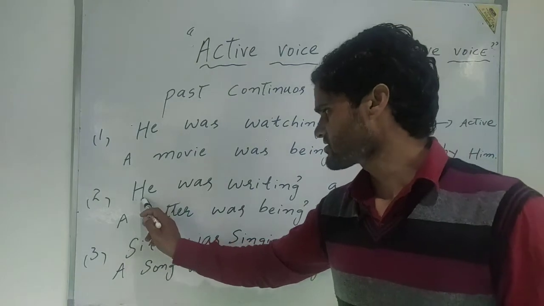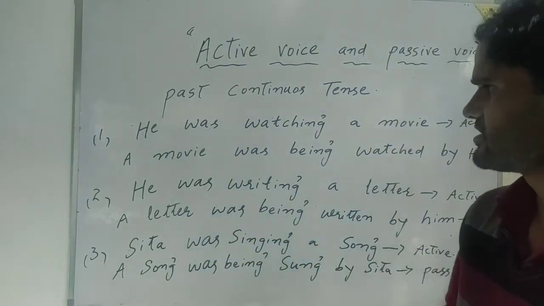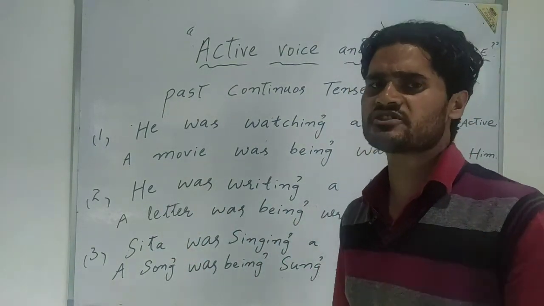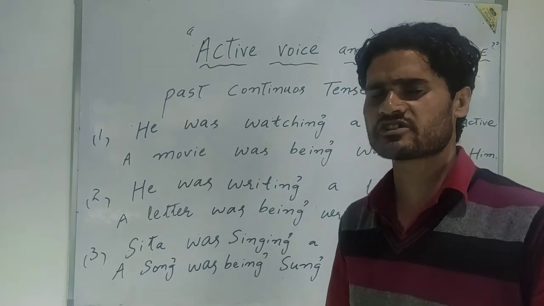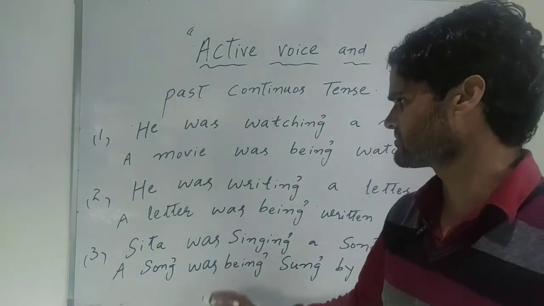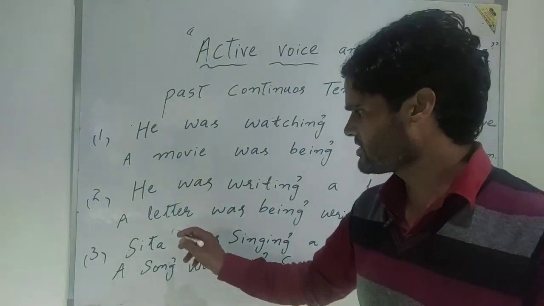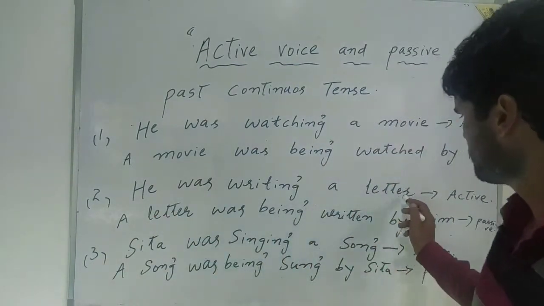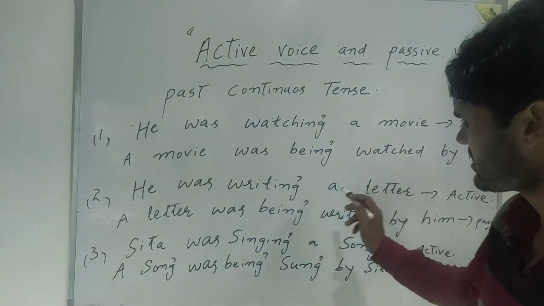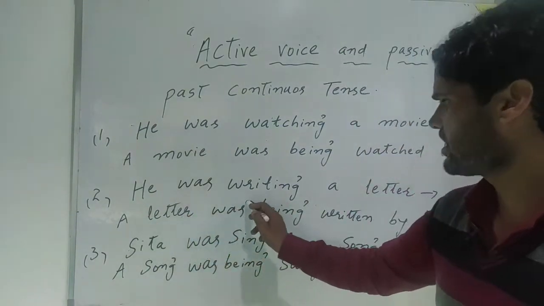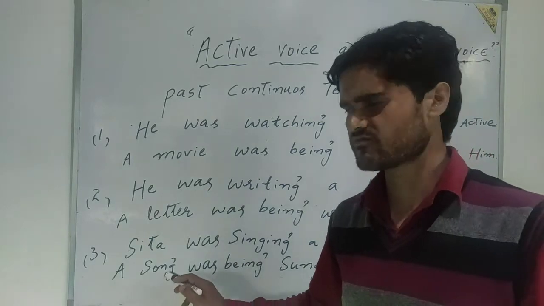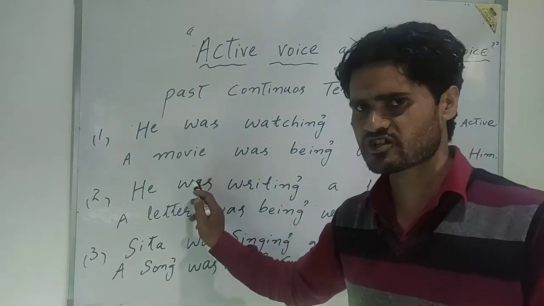In the second sentence, he was writing a letter. It means that the action was continuous in the past. It is not going on at this moment of time. That is why it should be written in the passive form like this. First of all, you have to bring out the object here, that is a letter. After that, was will remain the same, because here it refers to the past time.